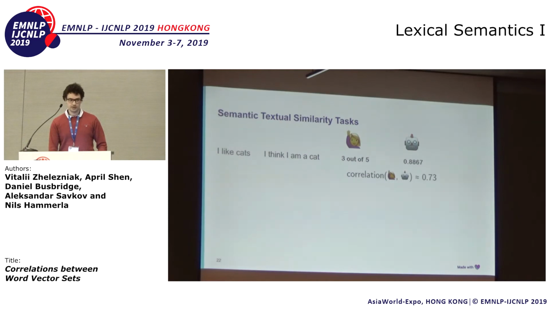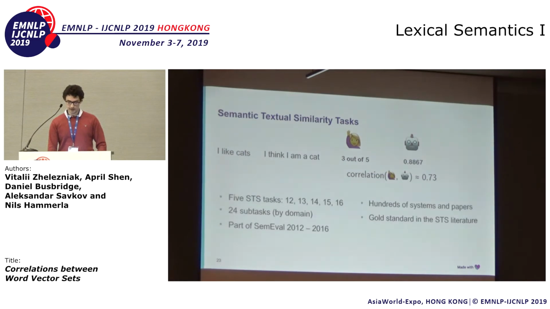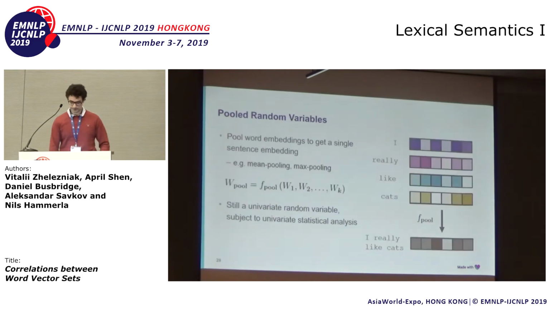So the correlation here is completely different from the correlations I discussed before. It's basically an evaluation metric, whereas before we talked about similarity measures between word vectors. And these tasks are super popular. There are a lot of papers, and they seem to be the gold standard in the STS literature.